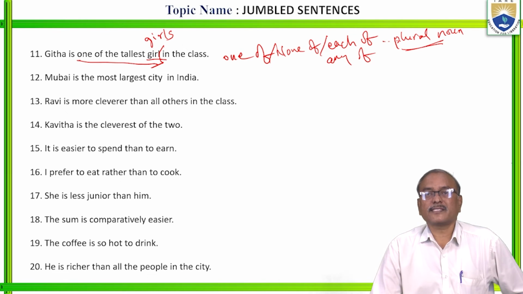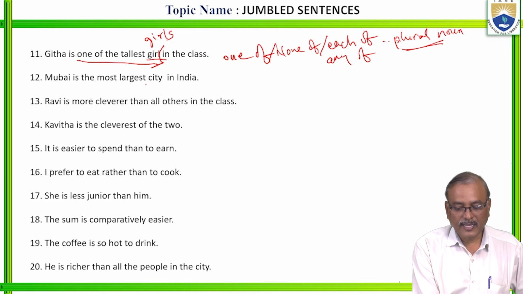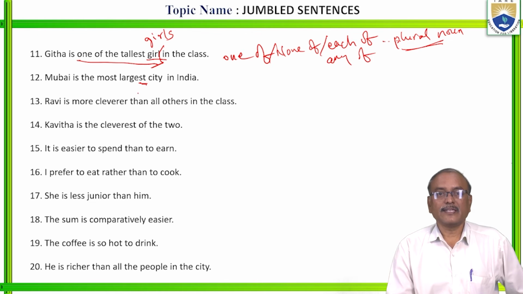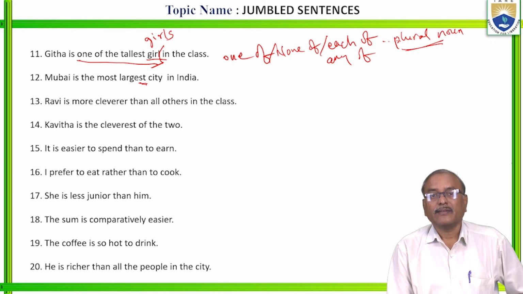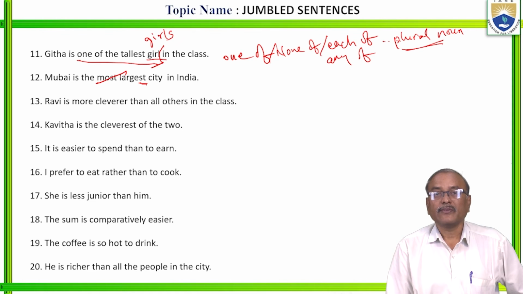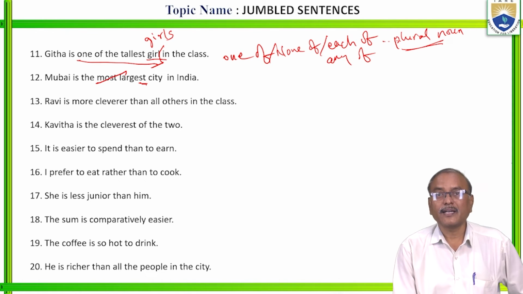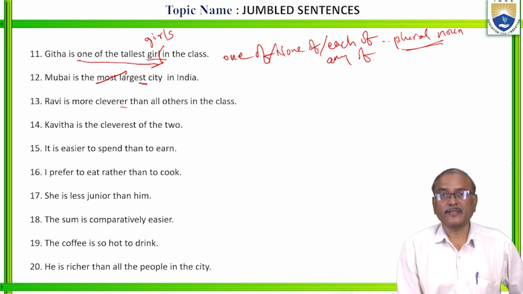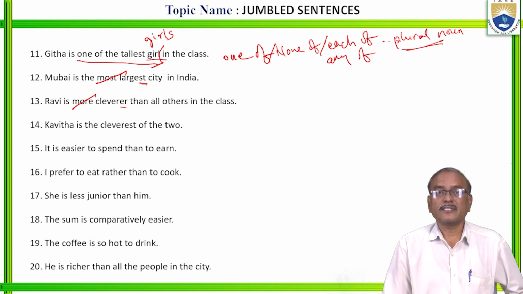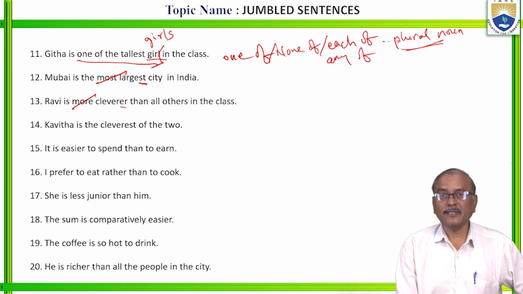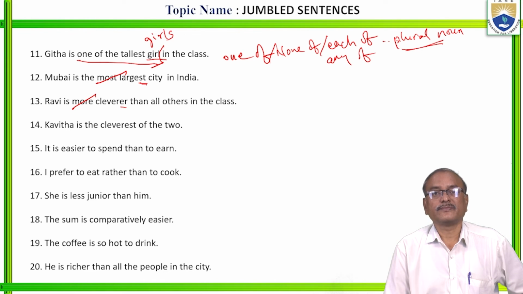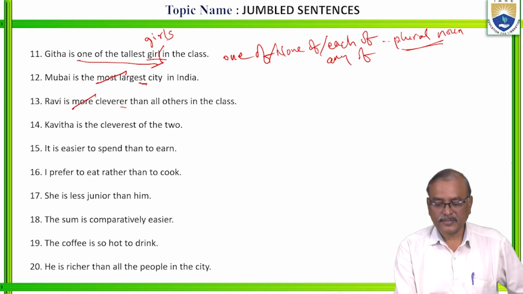Mumbai is the most largest city in India. Here you see, est is already there. Large is the adjective, and in its superlative we are adding est. When there is a chance of using est, don't use most. When there is a chance of using er in the comparative, don't use more. So when er is possible, don't use more. When est is possible, don't use most. Is it clear? With adjectives, note.